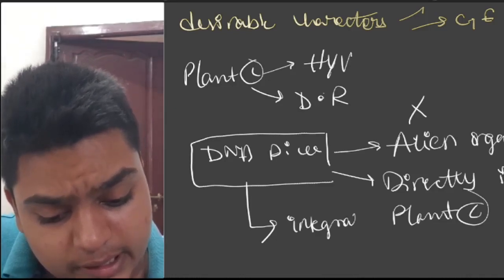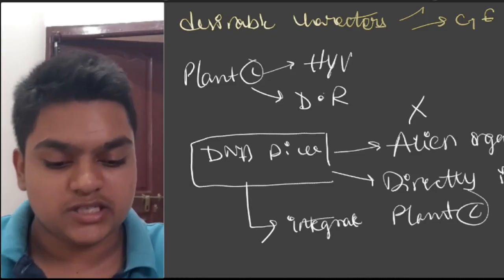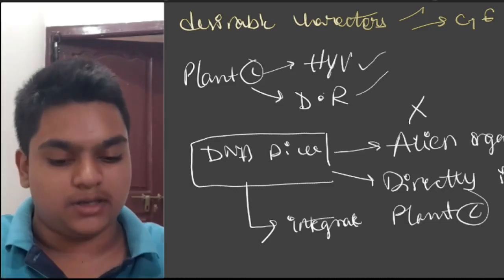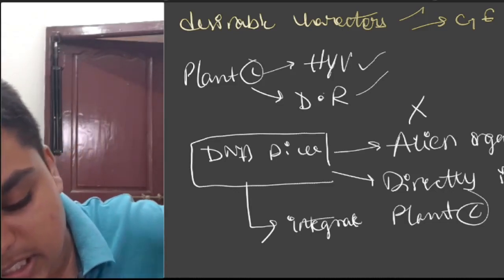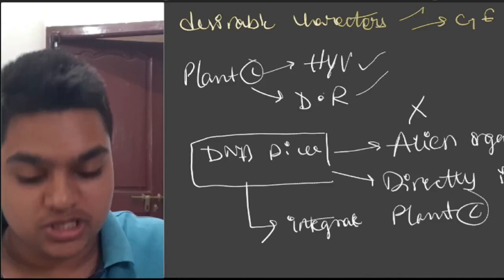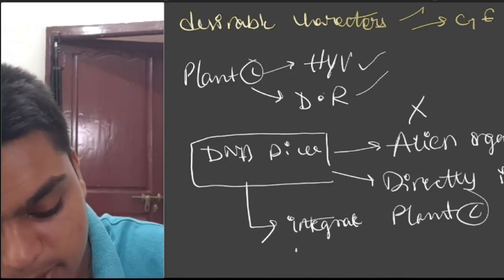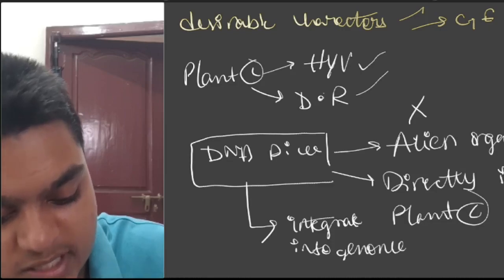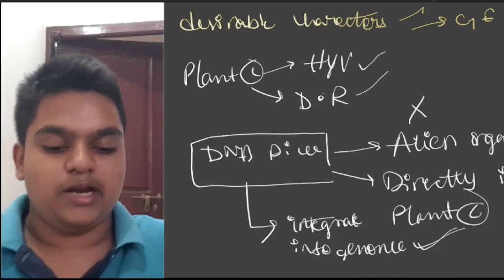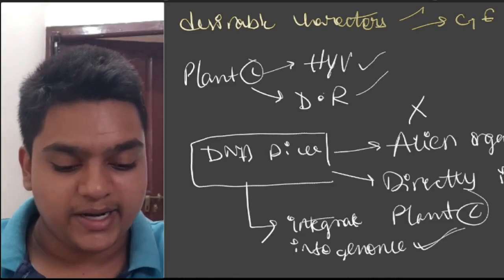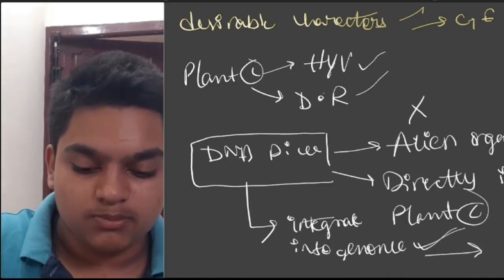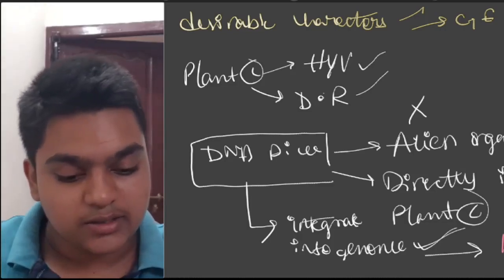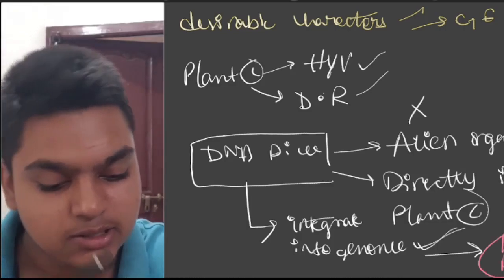If you integrate the genome which is responsible for disease resistance and high yielding nature into the genome of plant C, then you will be successful in your project, and you can produce a plant C with a high yielding variety as well as disease resistant variety.